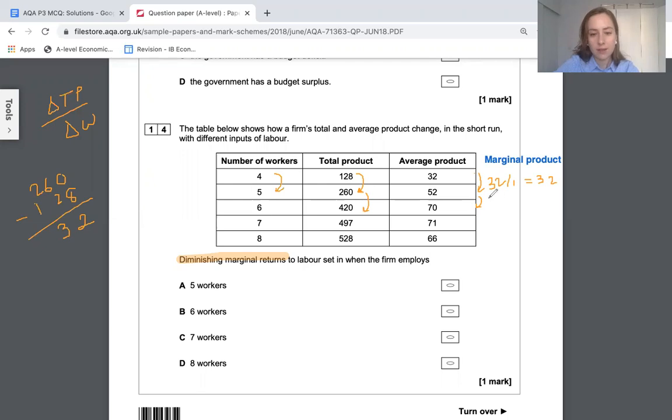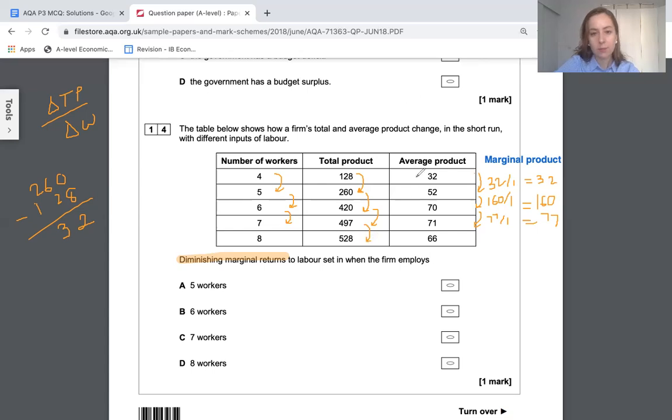That is, I think, a 160 change in total products divided by 1. We go from 5 to 6 workers. So this is 160. And the next line, we increase total product by 77 divided by 1 extra worker, giving 77.